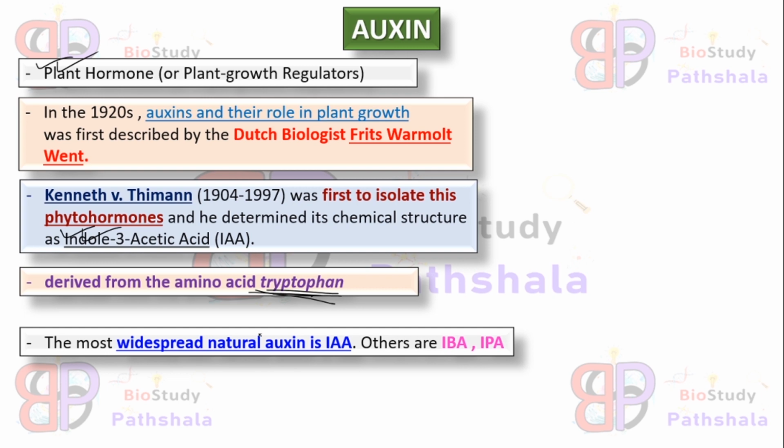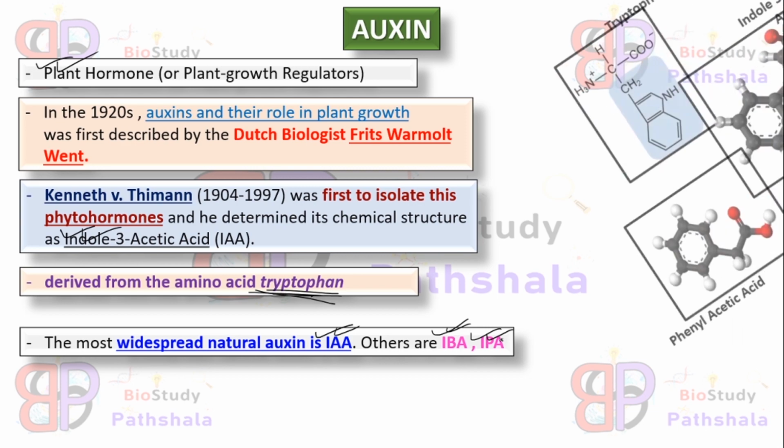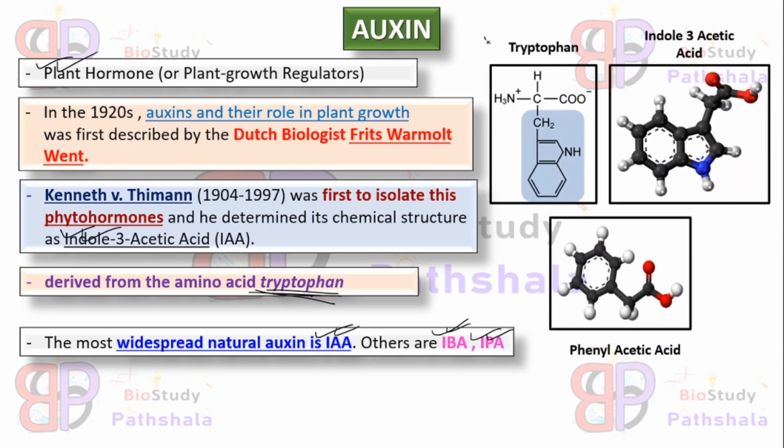Naturally widespread auxin is indole 3 acetic acid, and it is predominant in nature. Other natural auxins are indole 3 butyric acid and indole 3 pyruvic acid. So we will now see the structures of the naturally occurring auxins. First one is tryptophan, which is the precursor of auxin biosynthesis, and second one is indole 3 acetic acid, which is the naturally predominant auxin, and third one is phenyl acetic acid, which is again an auxin hormone.